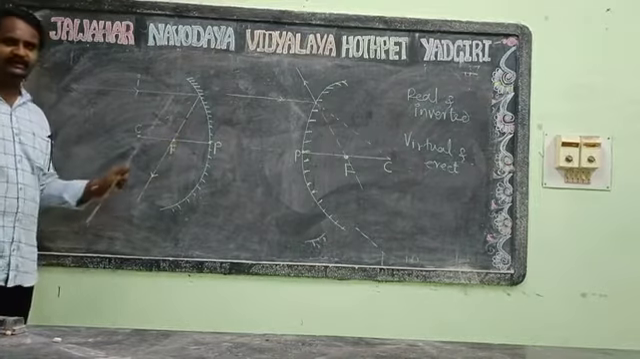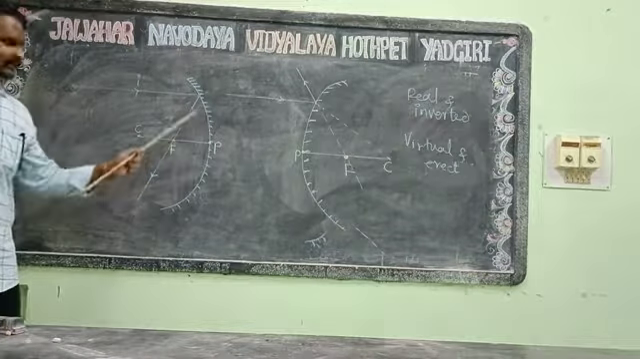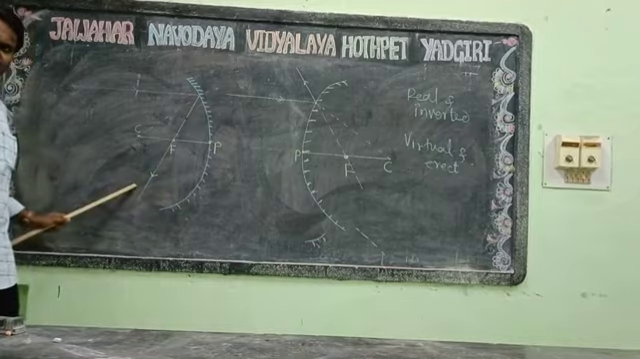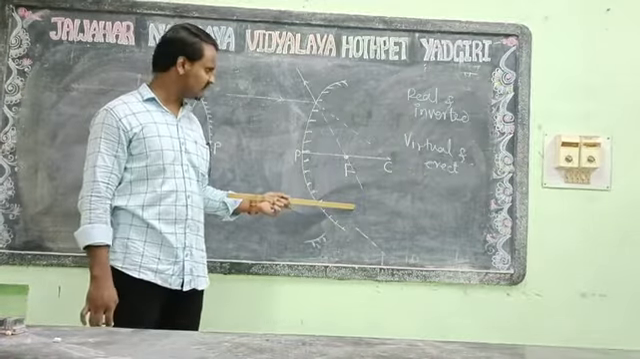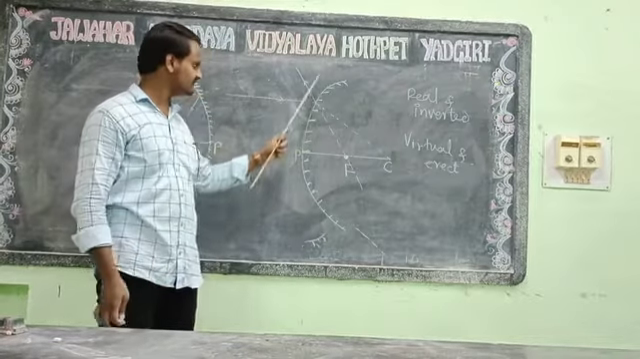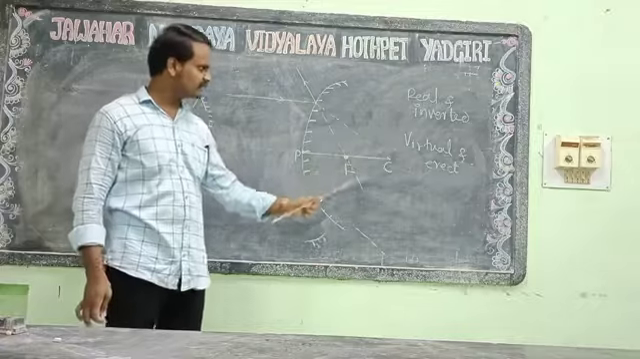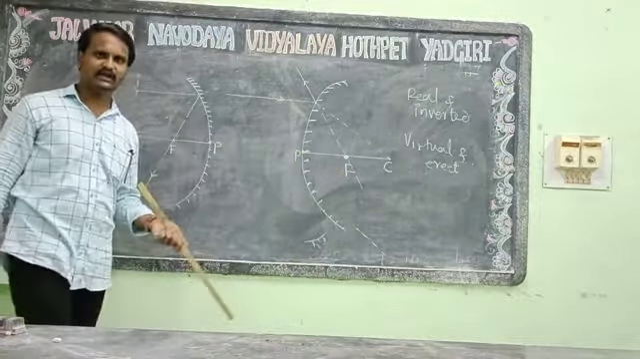The concave mirror image is called real and inverted because the image is formed in front of the reflecting surface only. But in case of the convex mirror, the image is formed behind the reflecting surface. You can see there is this reflecting surface and the image will be formed at the other side. So it's called the virtual image.